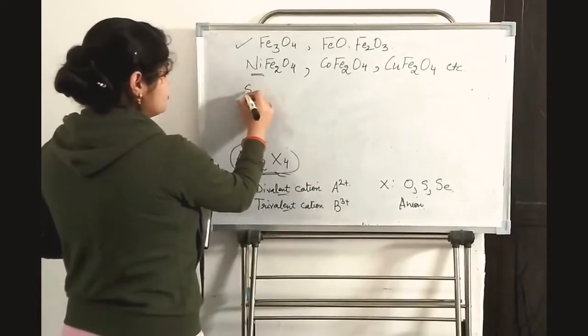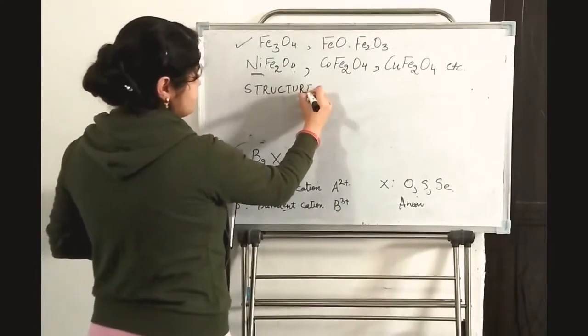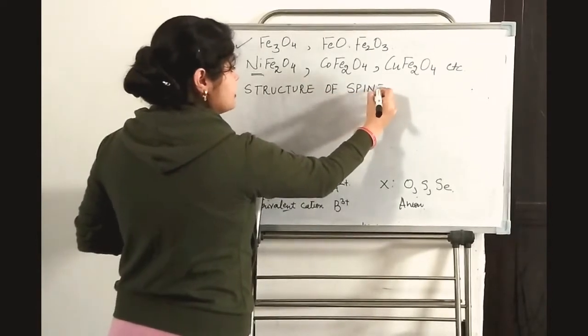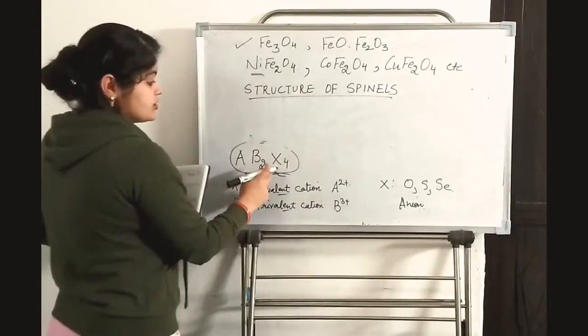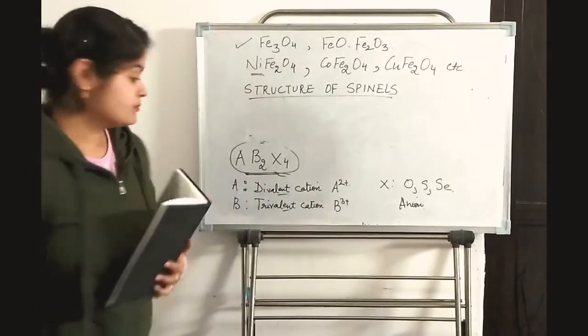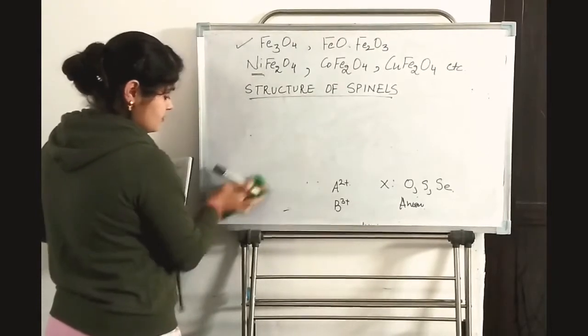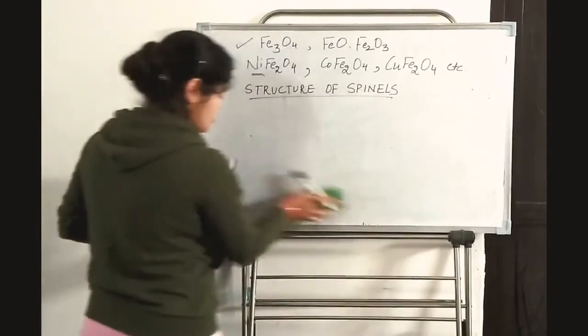Now from where does this formula basically come? So now we will do the structure of spinels, to understand where AB2X4 comes from.